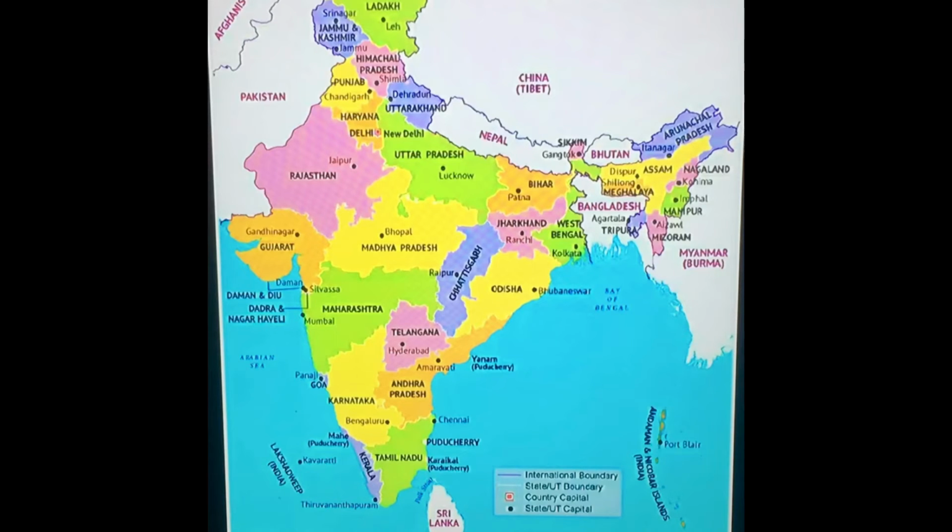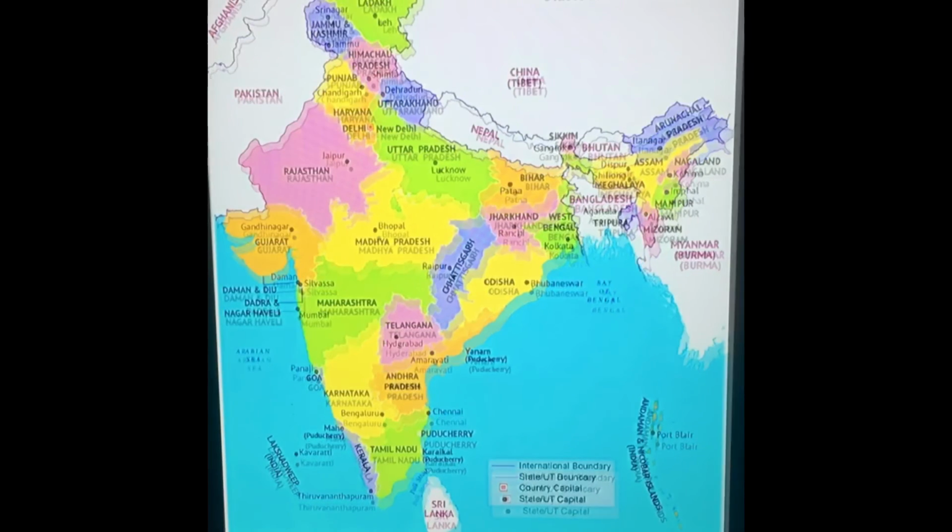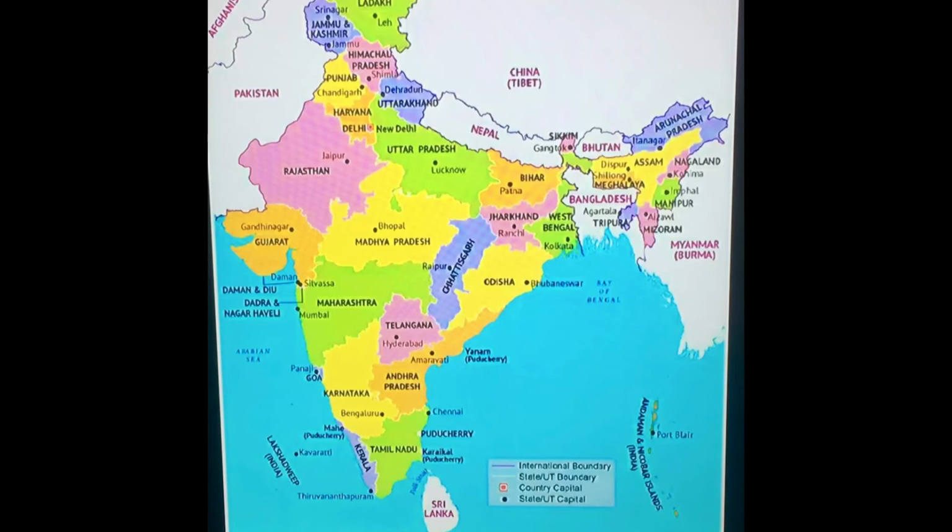Now first we'll talk about the national parks. The first national park is Corbett, that is in Uttarakhand. And where is Uttarakhand? Below Himachal Pradesh we see Uttarakhand. Clear? Now, students, the second is Kaziranga. Where is Kaziranga National Park? That is in Assam. And where is Assam? Assam is on the right side, you see the 7 sisters.